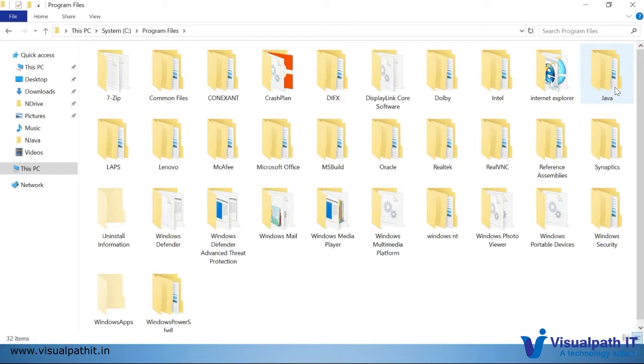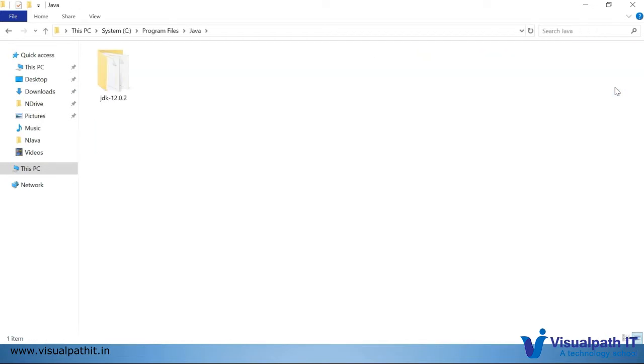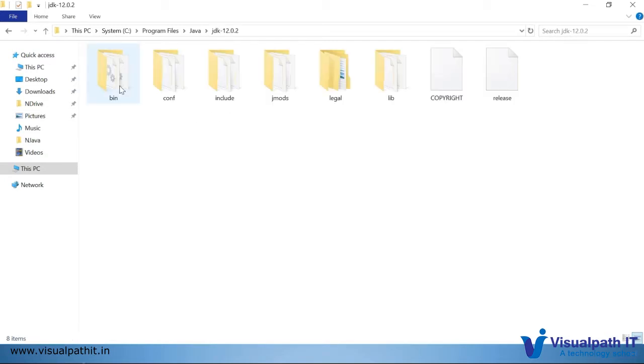While installing Java, it will prompt for which folder you want to install to. That option will be there, and if you want to choose a different folder, you can. By default, it comes here. So here it is Java, and the version I have installed is the latest, JDK 12.0. And these are all the different folders we have. We can go through them later.